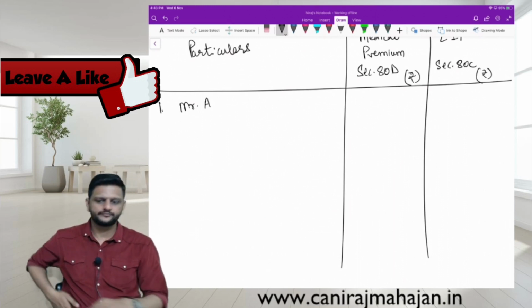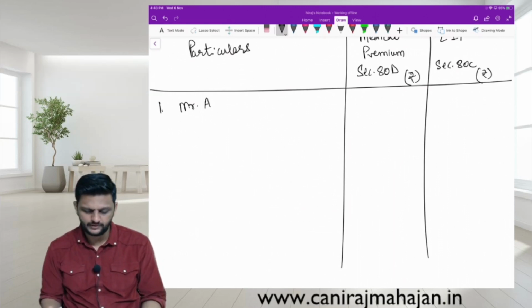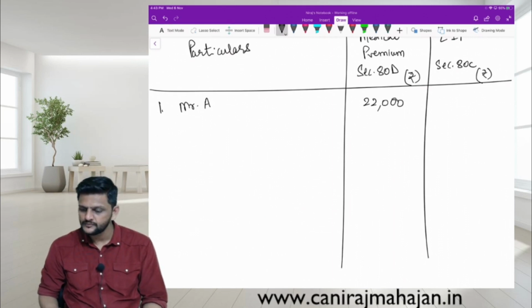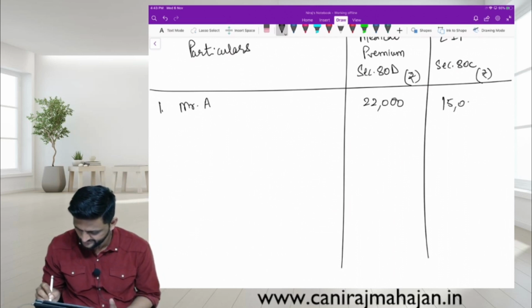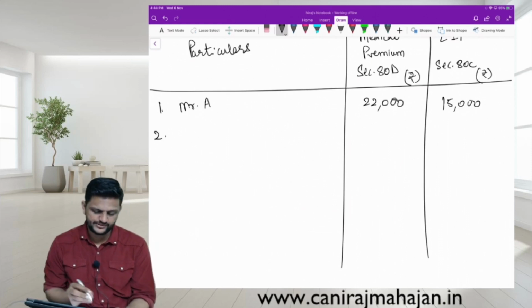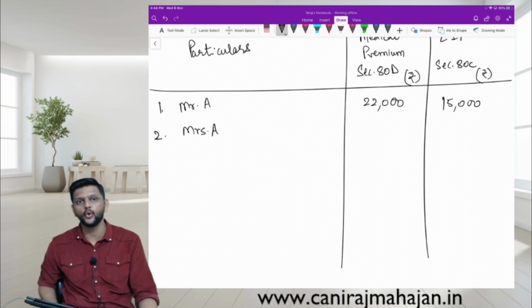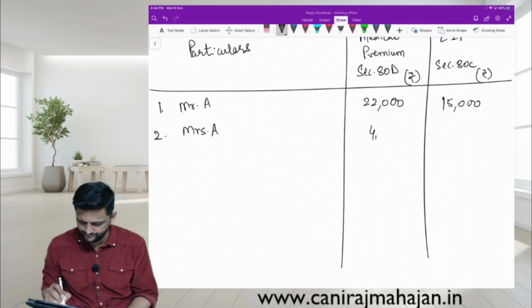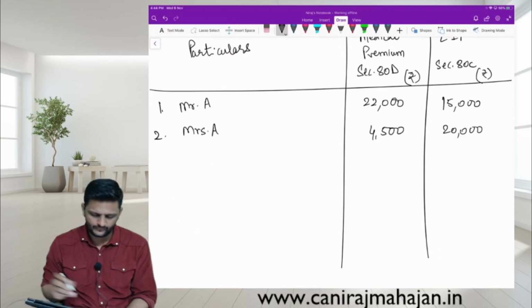Good. Mr. A, how much paid for himself? 22,000. Allowed? Allowed. LIP for himself 15,000, allowed? Yes. Second, he paid for Mrs. A. Whether dependency or independency is important? No. For medical premium also no, and life insurance premium also no. Correct? How much he paid for wife? 4,500 for 80D, 20,000 for 80C. Finally, point number 3.